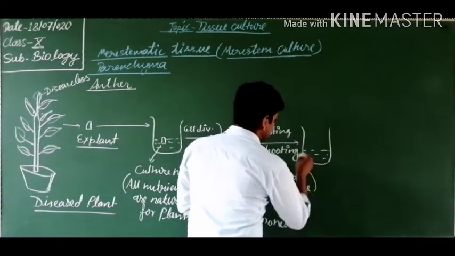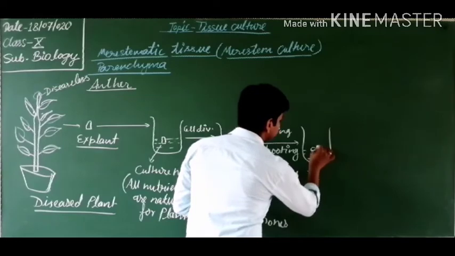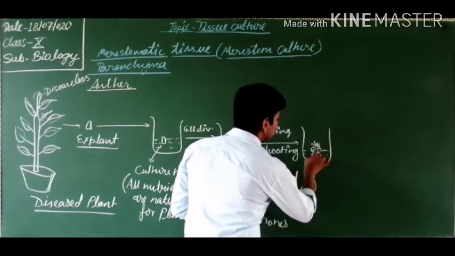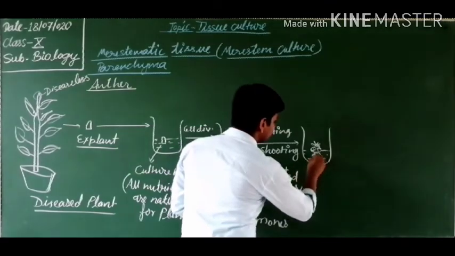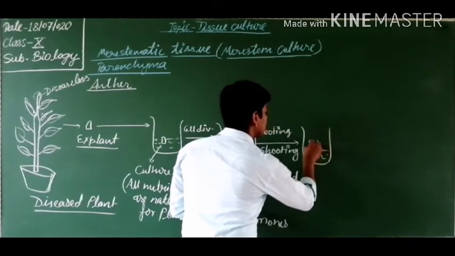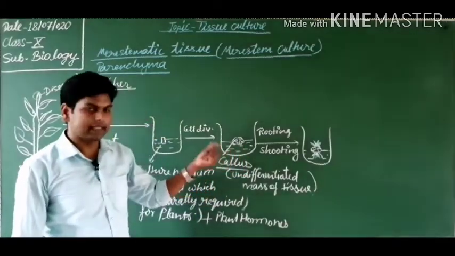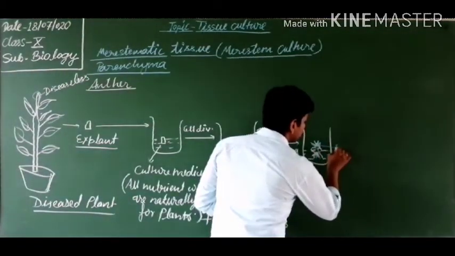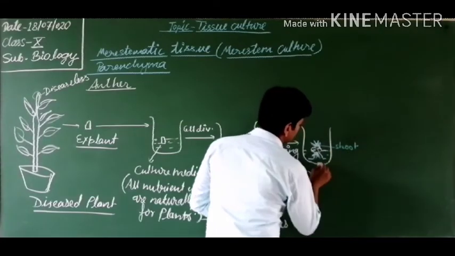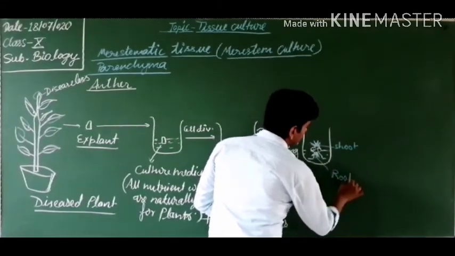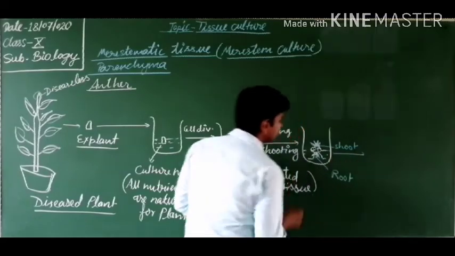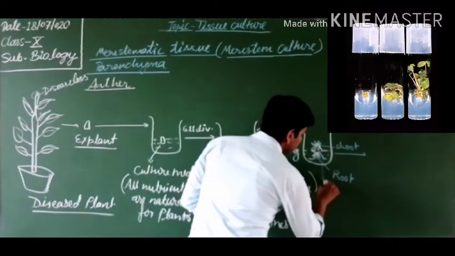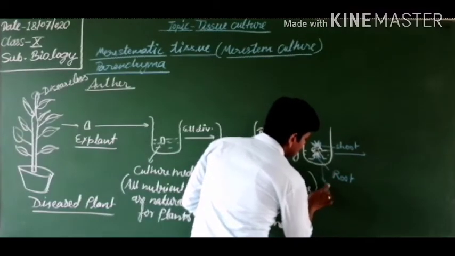So what forms? Here a leaf-like structure, leaf primordia, and some roots. Okay, so now differentiation has started. So here this is shoot, or this is root. Now this structure, when root and shoots are formed, is known as what? Plantlet.